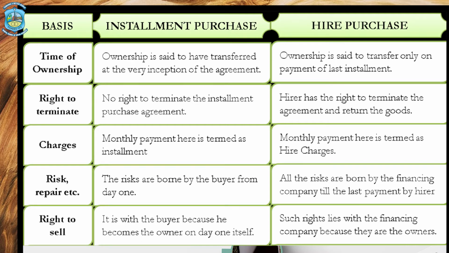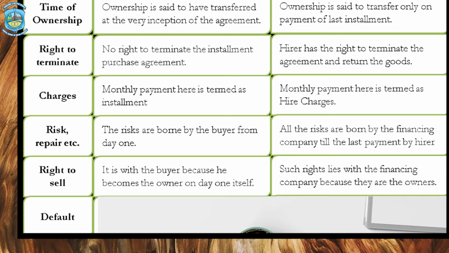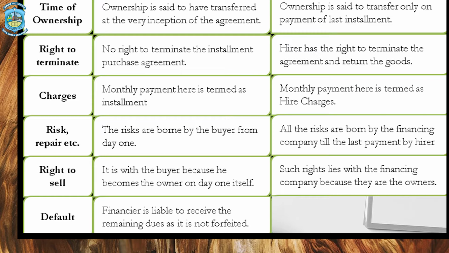Now the last point is default. Well, in case of default under installment payment system, the seller has the right to sue only, whereas he cannot repossess the asset. I repeat it, the vendor or the seller does not have the right to repossess in case of default made in the installment payment by the buyer, but of course he can legally sue the buyer to recover his amount. In case of hire purchase system, in case of default, the asset can be repossessed by